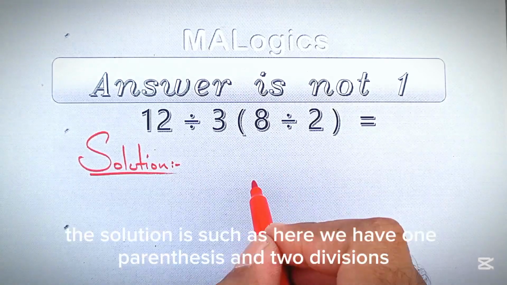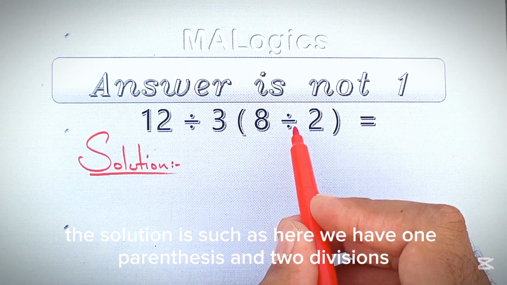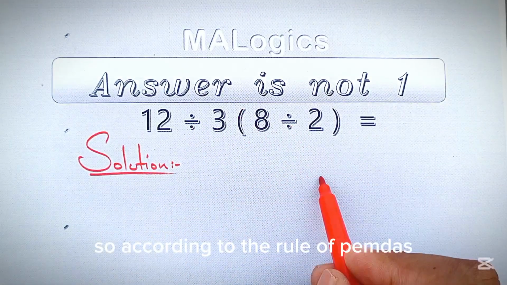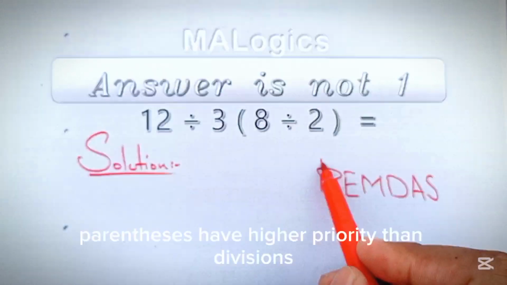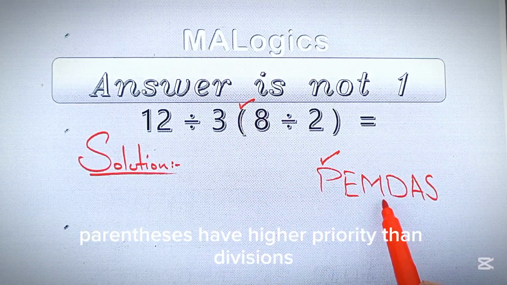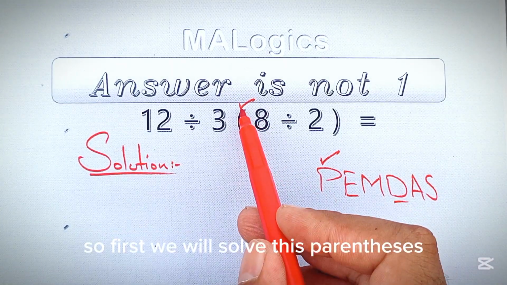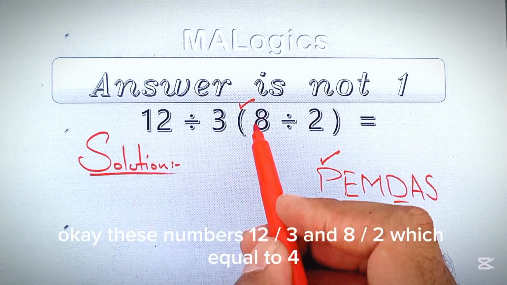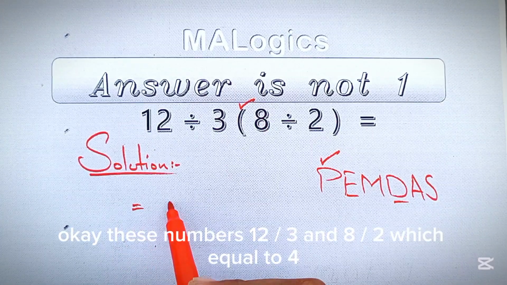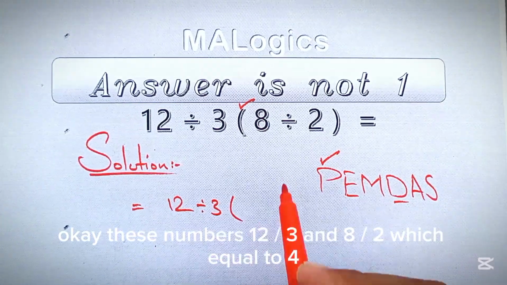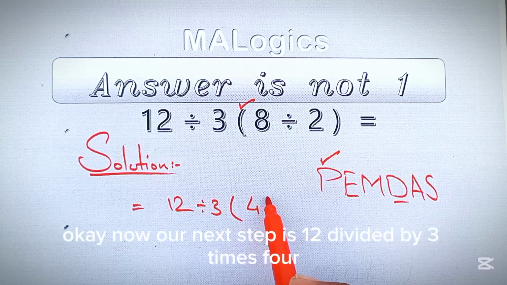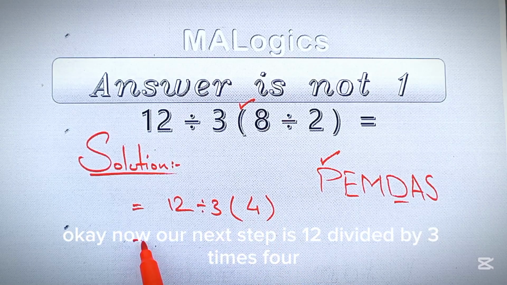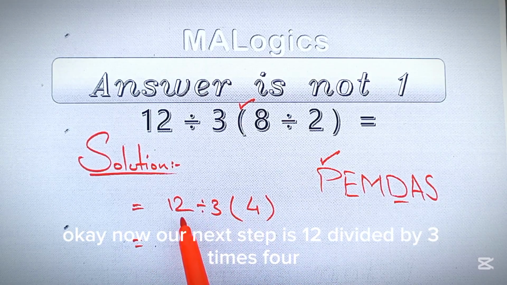The solution is such that here we have 1 parenthesis and 2 divisions. So according to the rule of PEMDAS, parentheses have higher priority than divisions. So first we will solve this parenthesis. These numbers, 8 divided by 2, equal 4. Okay, now our next step is 12 divided by 3 times 4.